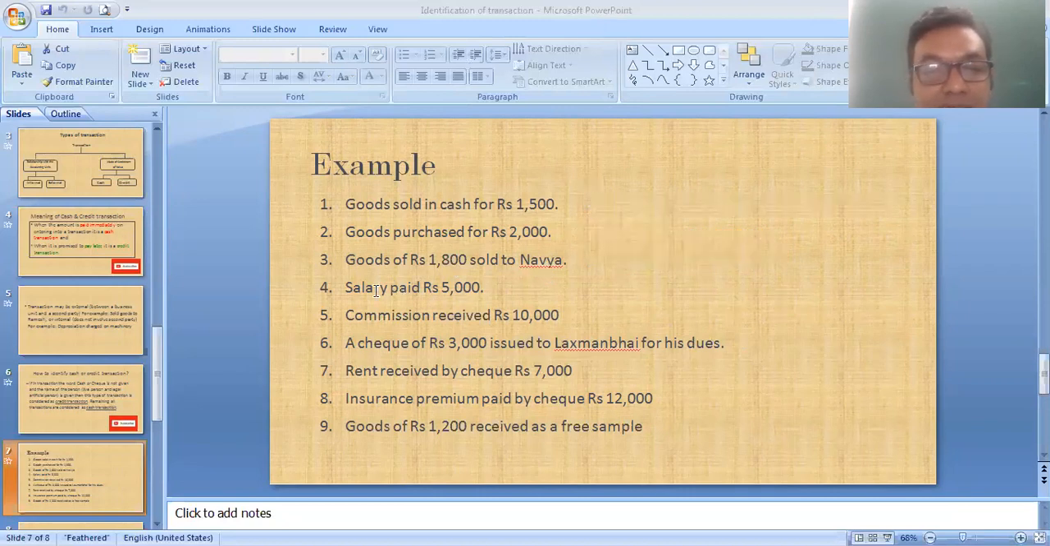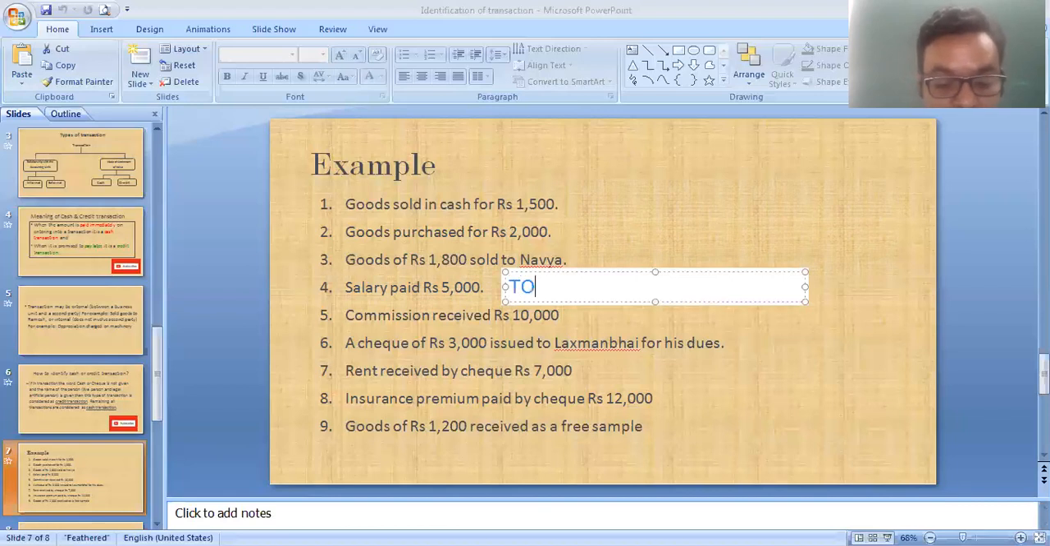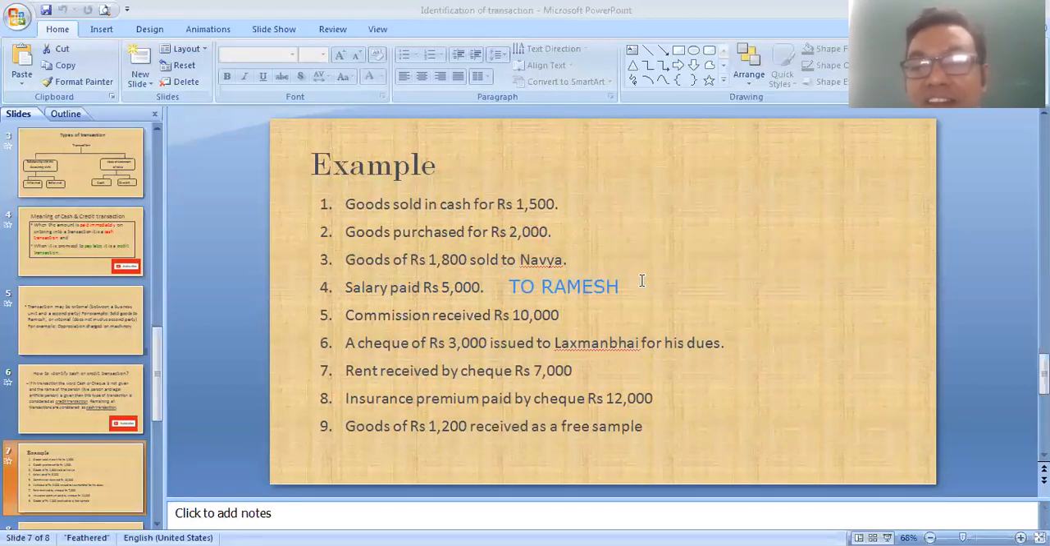Okay. Now one more thing. Salary paid rupees 5,000. Here again I want to say that the rules apply to purchase and sales transactions. The rules that we learned are not applicable to expenses and income. Expenses paid. Here the word paid is already given. Salary paid to Ramesh. From the transaction, you can easily understand: salary paid. If it is already paid, then it is a cash transaction. Then you need not apply the rules. Those rules are applicable to credit transactions.